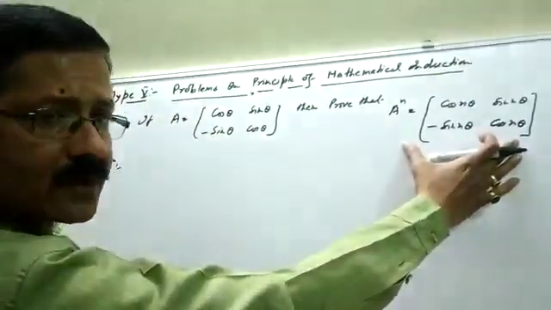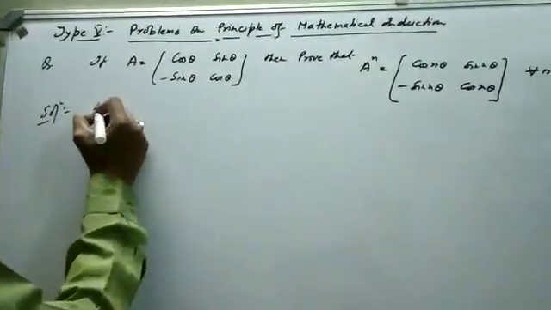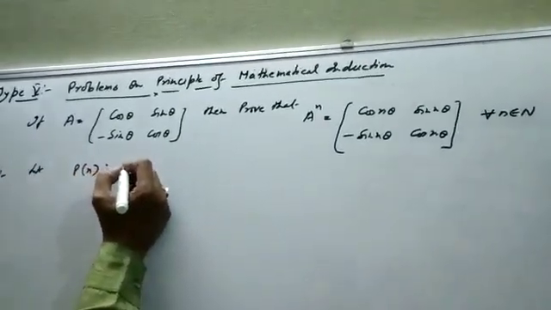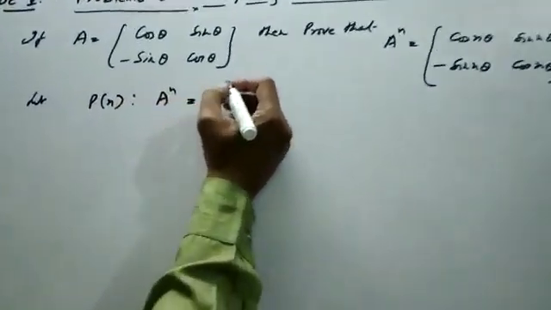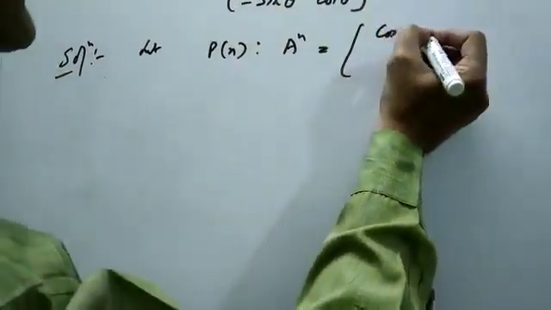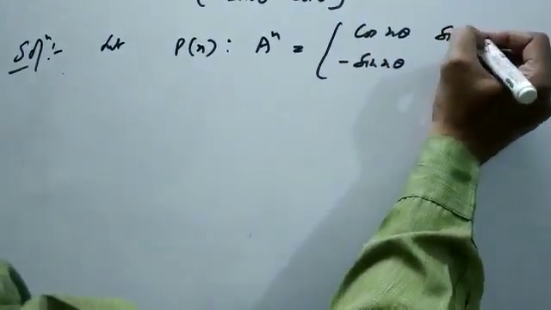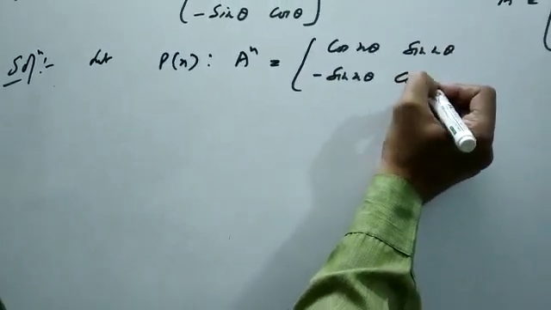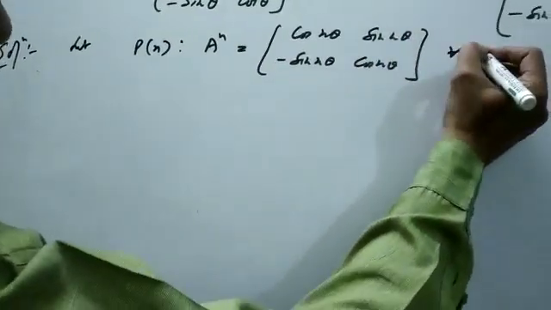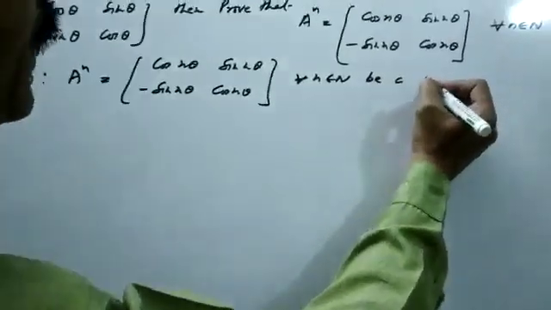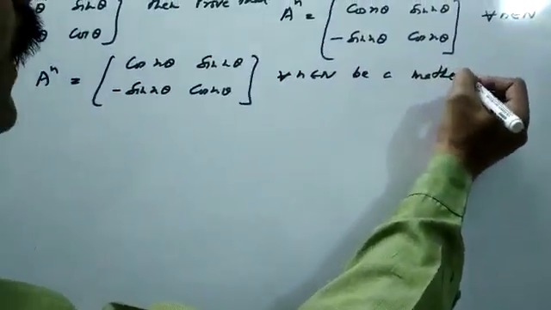So what is the mathematical statement here? Let Pn such that A raised to power n is equal to [cos n theta, sin n theta; minus sin n theta, cos n theta] for every n belongs to natural number be a mathematical statement.